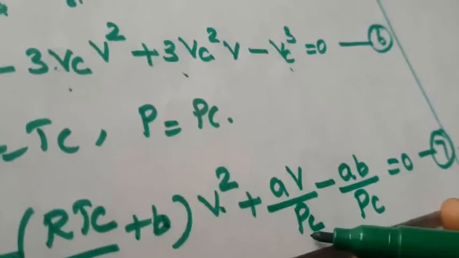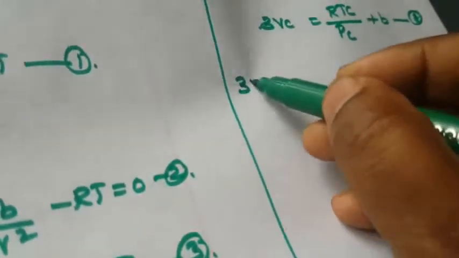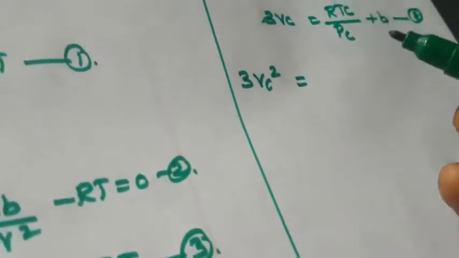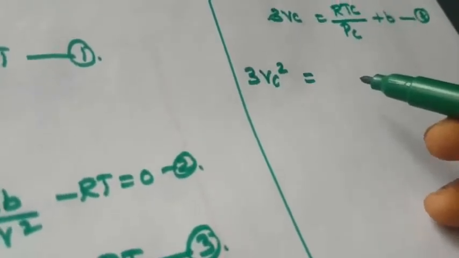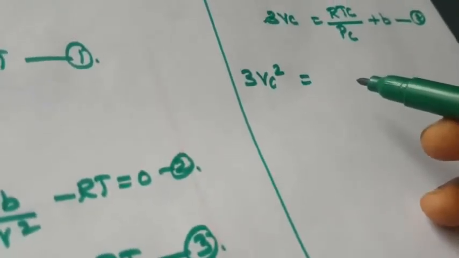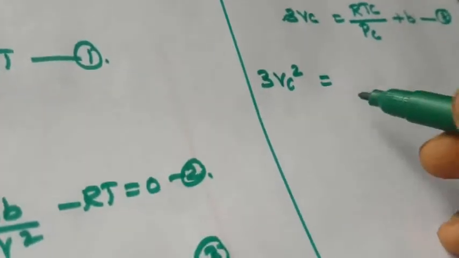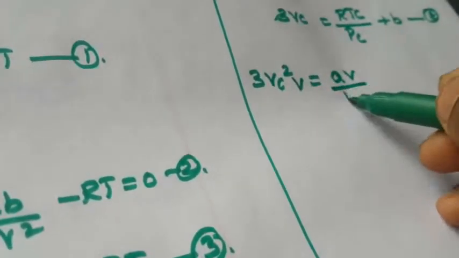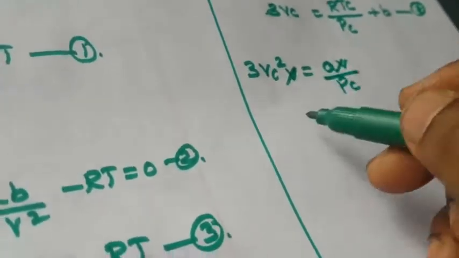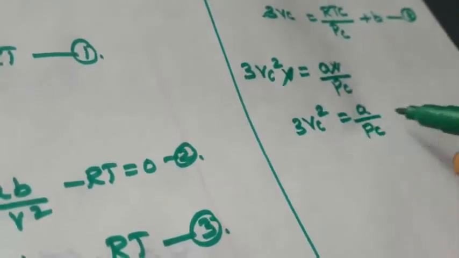Here a V by Pc, here 3VC square V. So writing here 3VC square V equal to a V by Pc. So here V, V cancel. So 3VC square equal to a by Pc. This is another one.